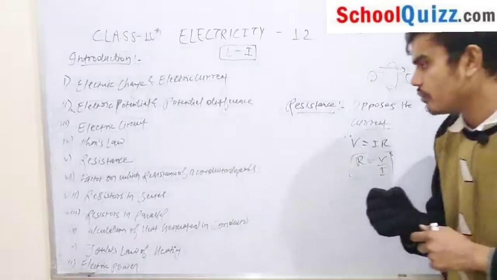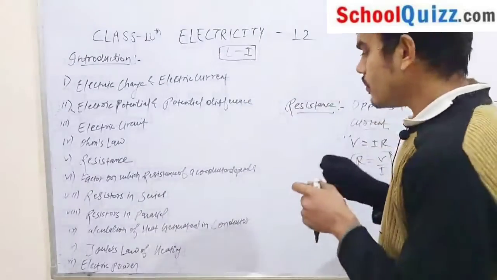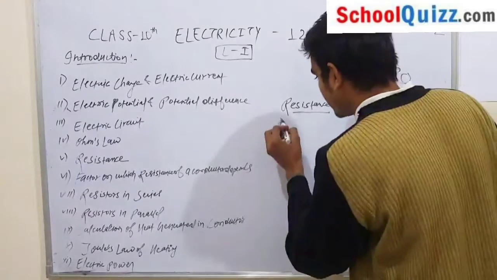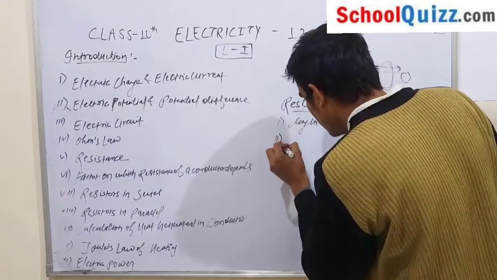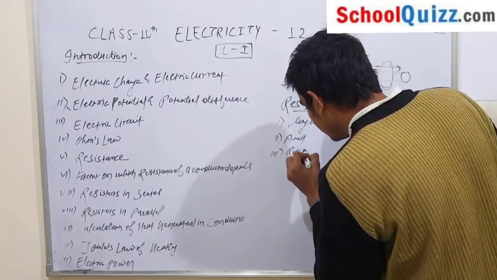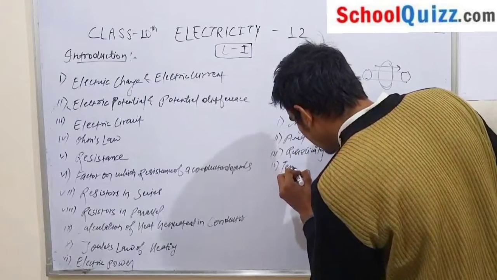So what is our next topic? Factors on which resistance of a conductor depends. So what are the factors on which resistance of a conductor depends? There are 4 factors. First is length of conductor, second is area of conductor, third is resistivity, and fourth is temperature.